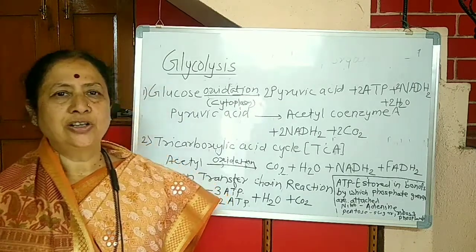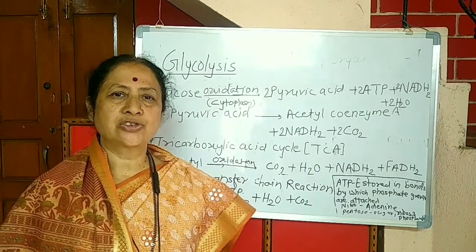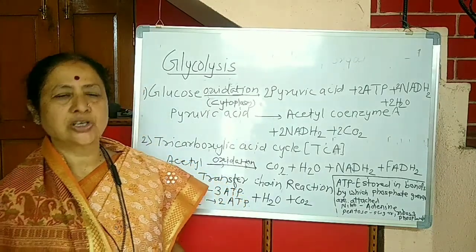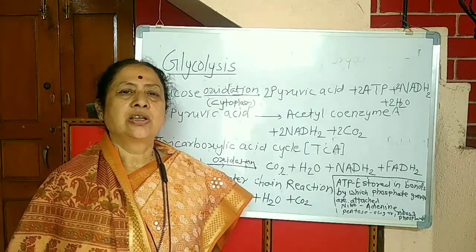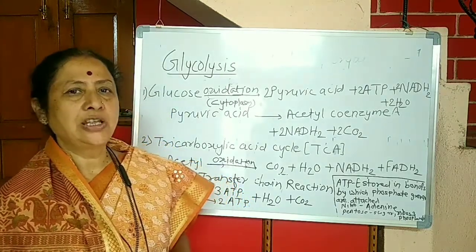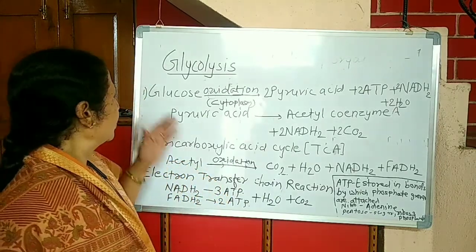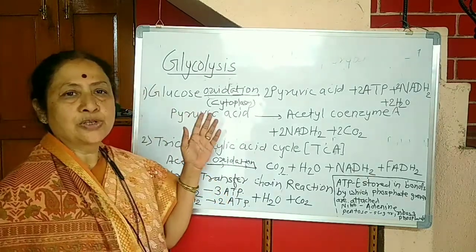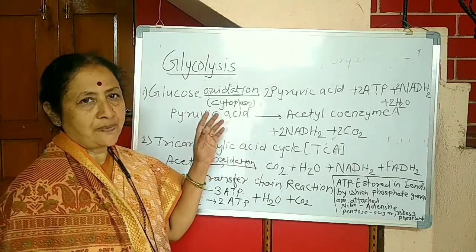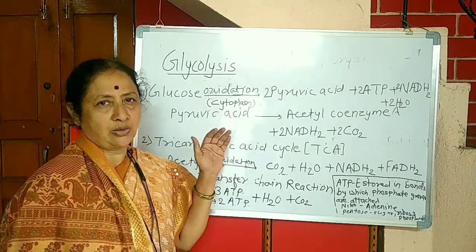We studied that aerobic and anaerobic respirations are the two types of respiration. Aerobic respiration is carried out in three different steps. Let us study all these steps. The first step is the process of glycolysis. Glyco means glucose and lysis means breakdown.